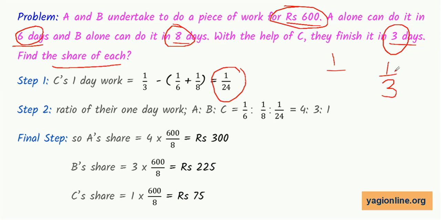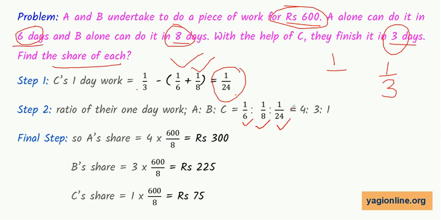Now this total 1 day work is being done by A, B and C. A's 1 day work we know is 1 by 6. B's 1 day work we know is 1 by 8. So obviously C's 1 day work will be total minus A's and B's, that is 1 by 24. Now we know 1 day work of each of them. So 1 by 6 is A's, 1 by 8 is B's, and 1 by 24 is C's 1 day work,